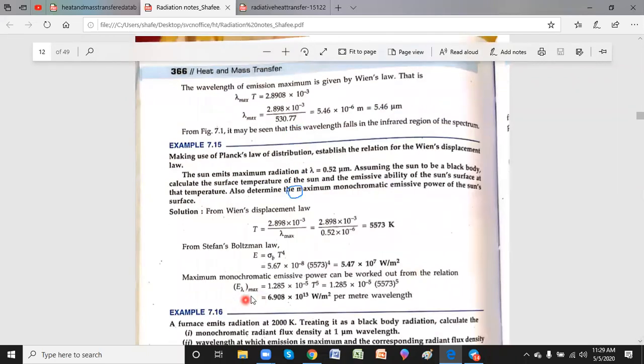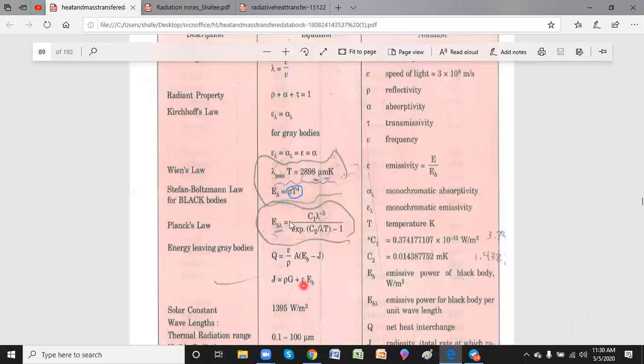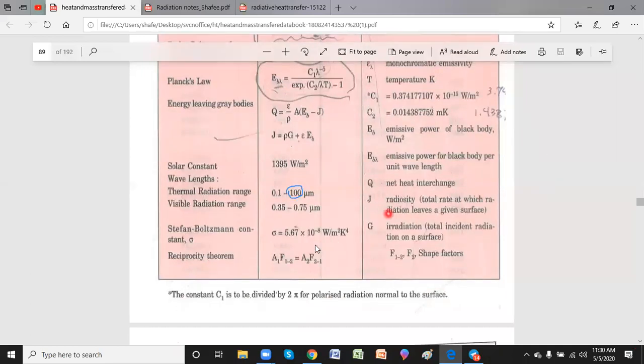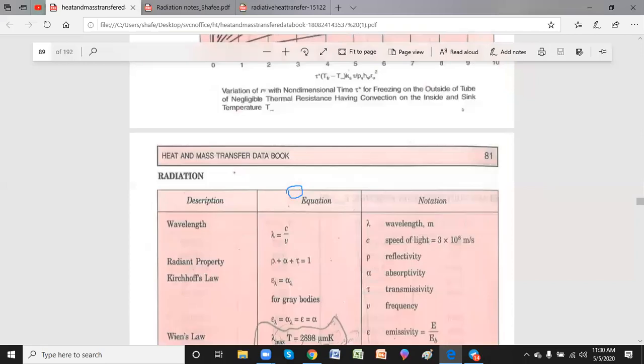So for that, I have E lambda max equal to this. This formula I got from Planck's law, where I got this T power 5. Just go back to the data book here. Now see, what is the thing here? E_b lambda, that's the monochromatic emissive power. We just keep all the constants here. Whatever is left is nothing but that value. I'll show you this a little bit down here. Just check, it may be somewhere here.